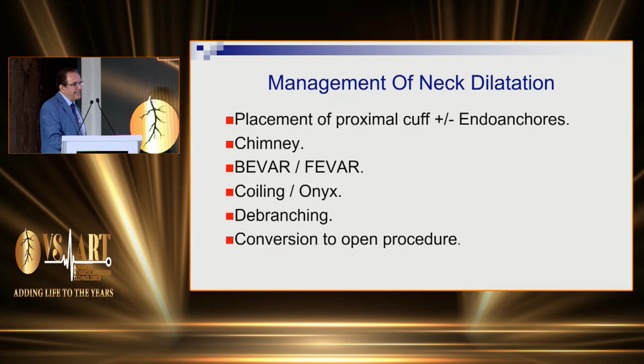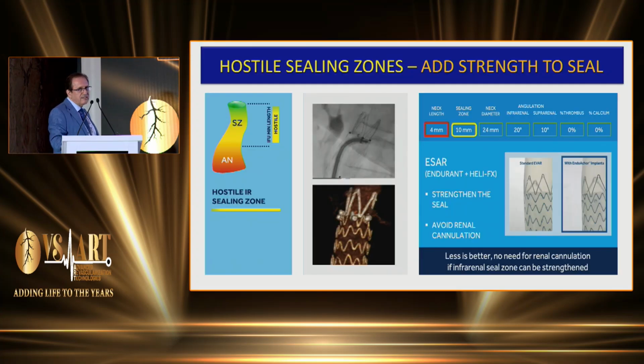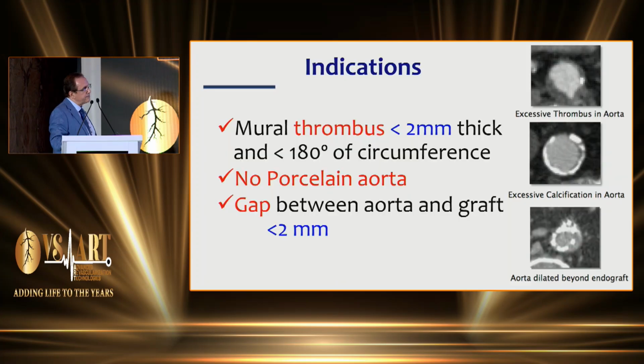So how do we manage neck dilatation? We have different ways. We can just put a cuff with endo anchors, or sometimes use a chimney, or BEVAR, FEVAR, or coning with Onyx, or debranching, or sometimes we have to convert to open repair. So how do we decide that? We measure the distance between the EVAR and the renal artery. If we have a neck length of at least 4 millimeters and a sealing zone of 10 millimeters, this would be a good case to put just a cuff and an endo anchor.